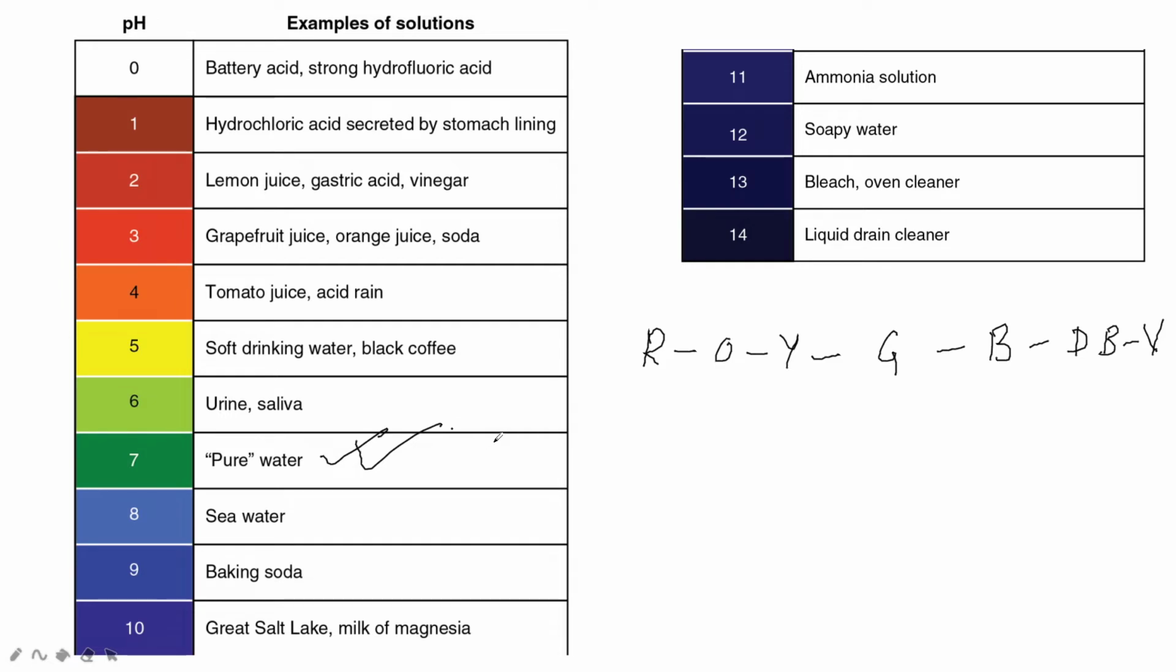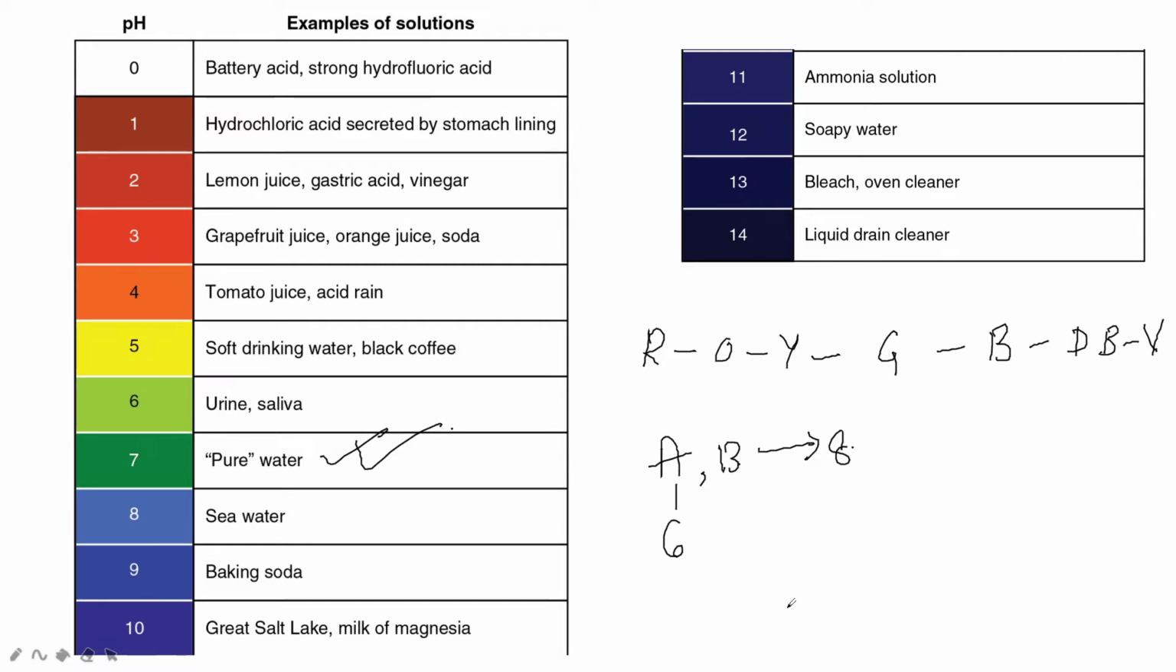Just like litmus, universal indicator can also be used either in the form of solution or in the form of universal indicator paper. Suppose for example you have two solutions, A and B. The pH of solution A is 6 and the pH of solution B is 8. Which solution has more hydrogen ion concentration? Please tell me.